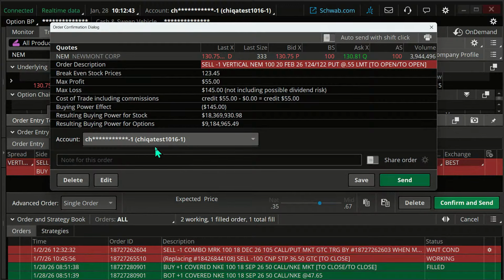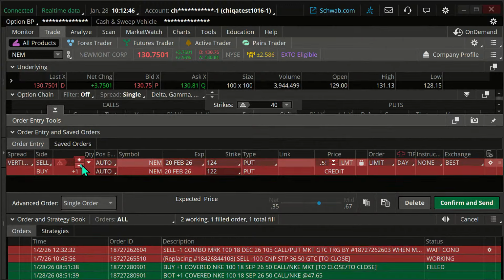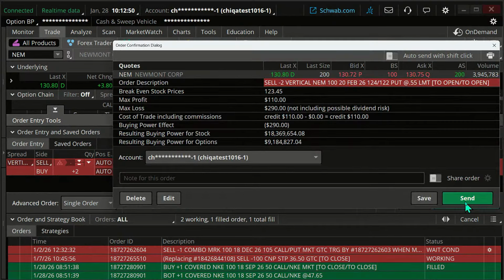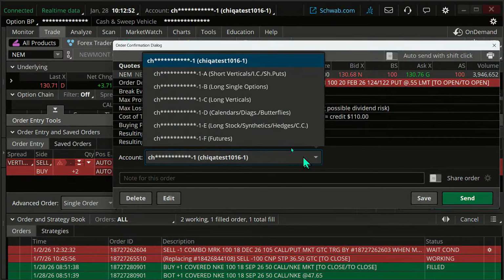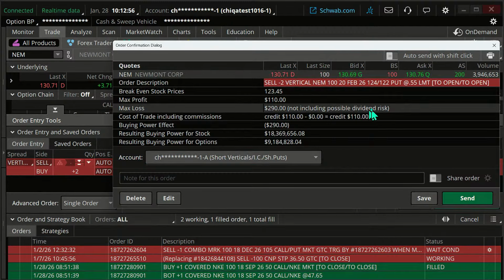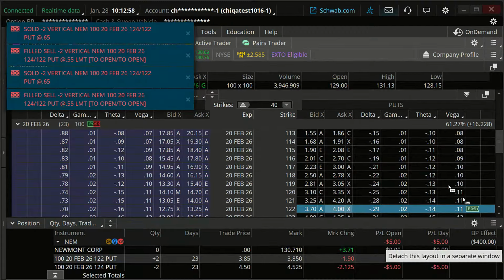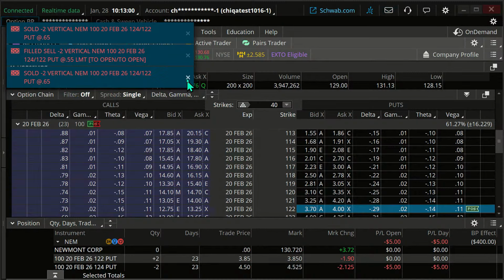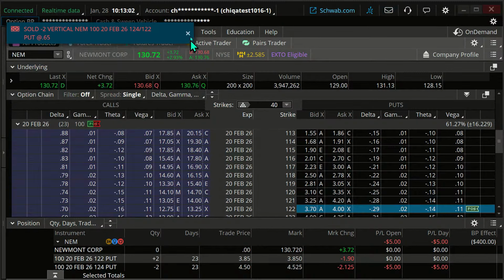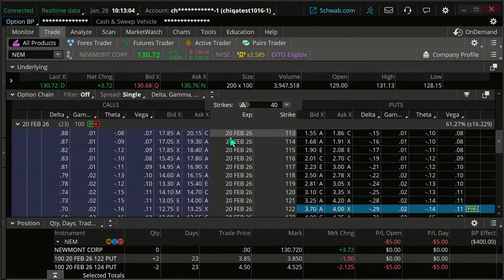And if I want to do more than one contract, I can always change that as well, confirm and send, and I'm going to put this in my short verticals category. And so we got that in. Okay.